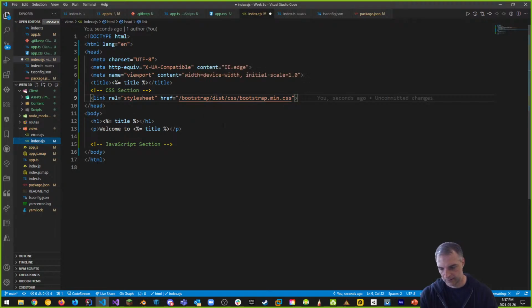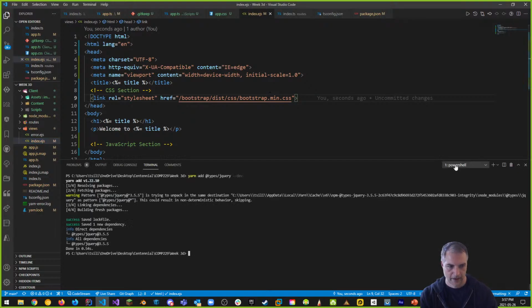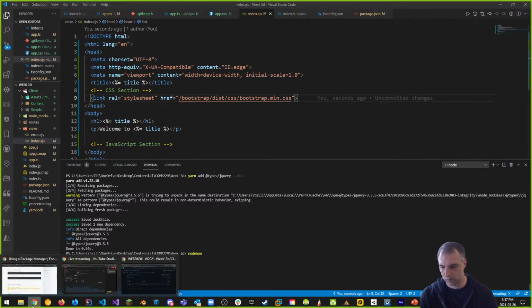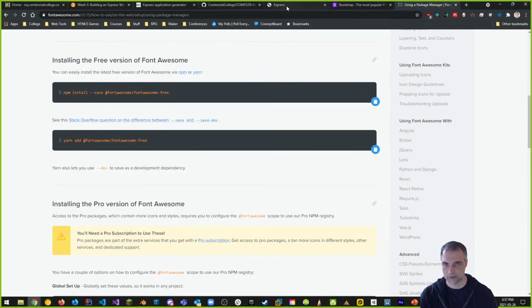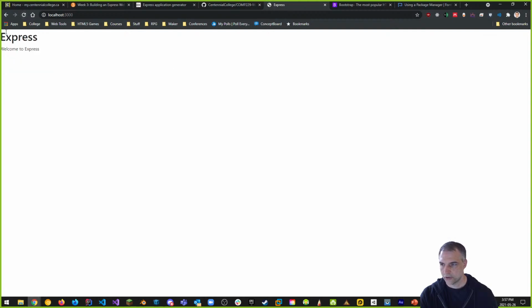And to test this, if I press save, just doing this alone with nothing else, and it's not fully activated yet, but let's see what happens. So if I press Control backtick, we want to start Nodemon again. Let's see if we're going to get an error. Well, we don't really, but this doesn't tell us much because remember, this only cares about the server side, not the client side. So let's see what the client side looks like now when we go to our website, which is here, right? And if I refresh, you're going to see that it is over here, and this is a really good thing.